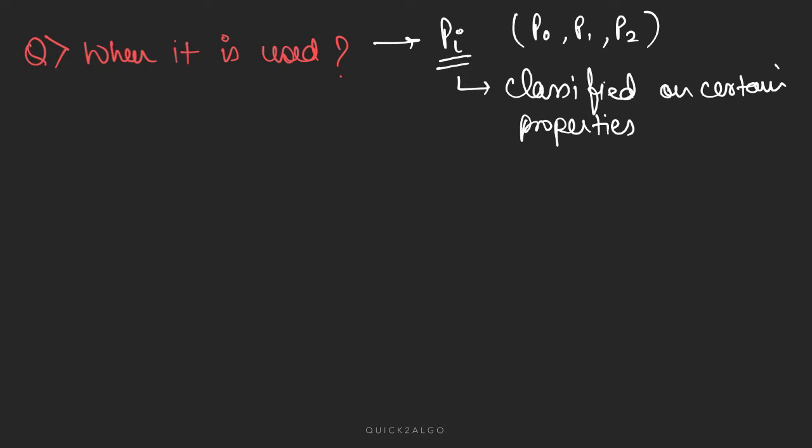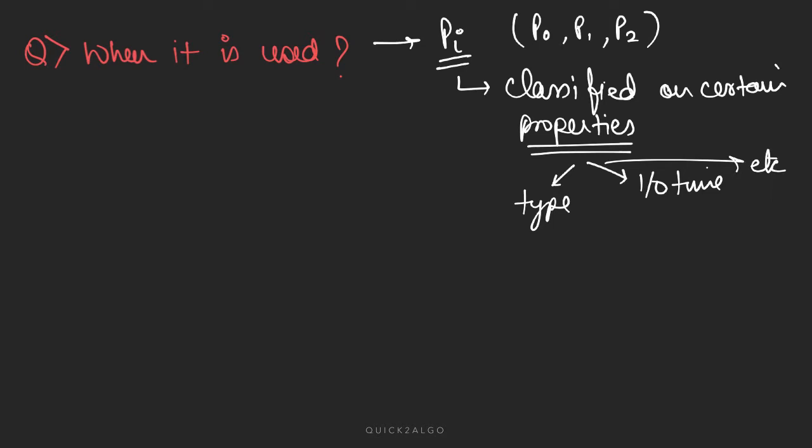And what can be those properties? One can be type. I'll just let you know what the type is. Another can be IO time, how much IO time it needs, and others, etc. Many different properties. So what does the type mean?